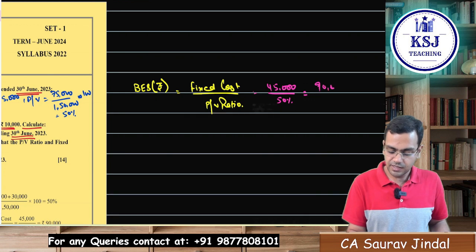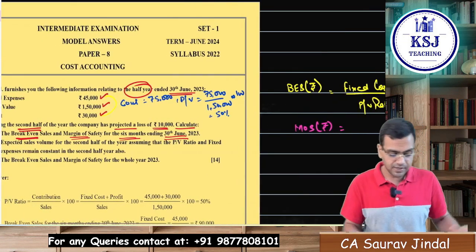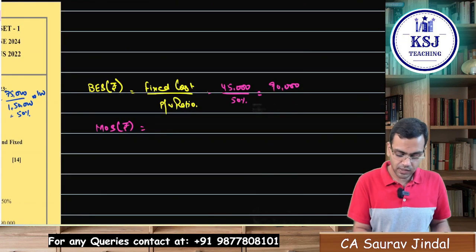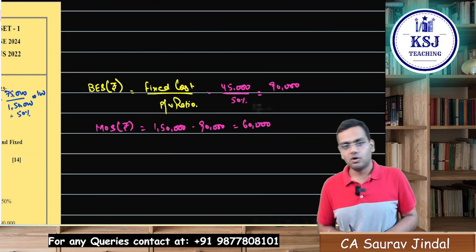90,000 is your break-even sales. So what will be your margin of safety in rupees? That is total sales minus break-even sales. Total sales is 1,50,000 minus 90,000, which is your break-even sales. So 60,000 is your margin of safety.